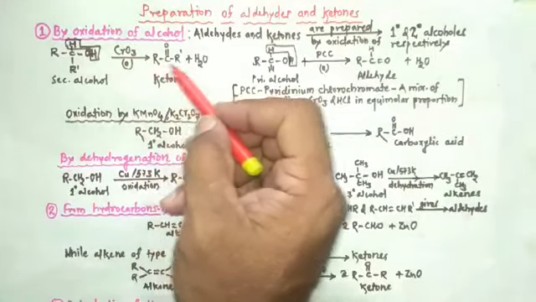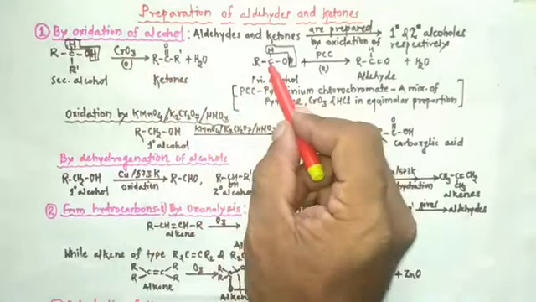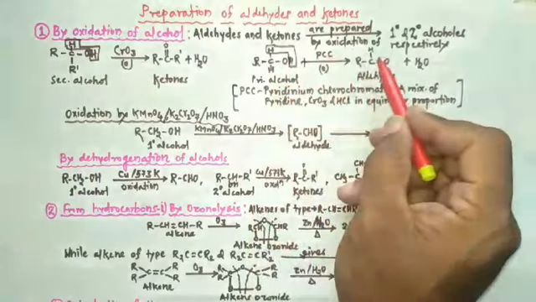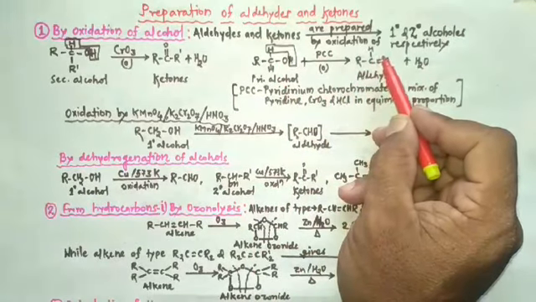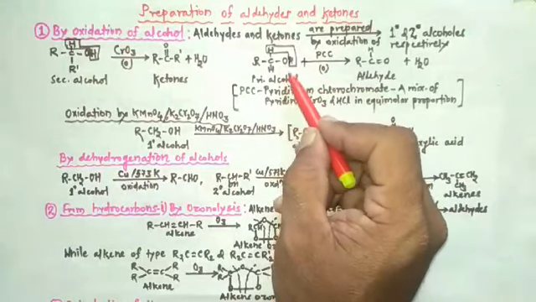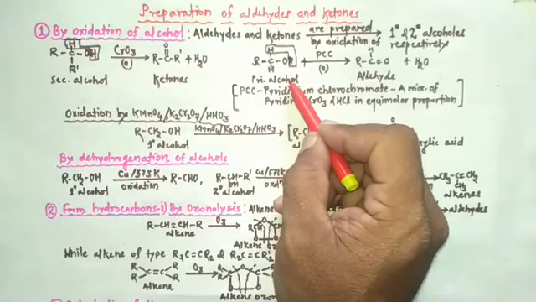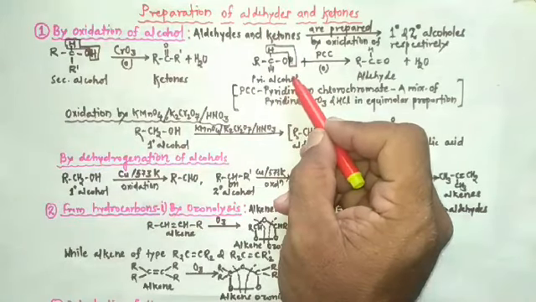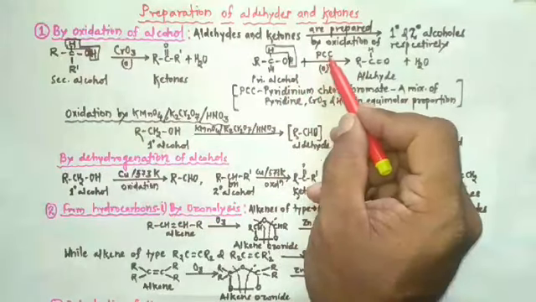While primary alcohol on oxidation by chromic anhydride gives aldehyde. But to carry out oxidation of primary alcohol, the oxidation agent used is PCC.